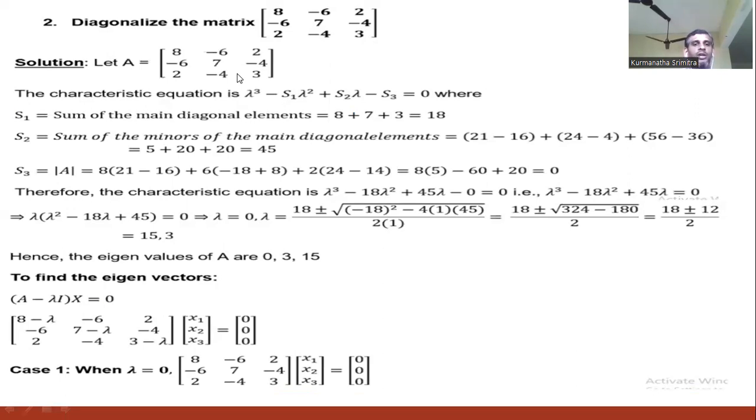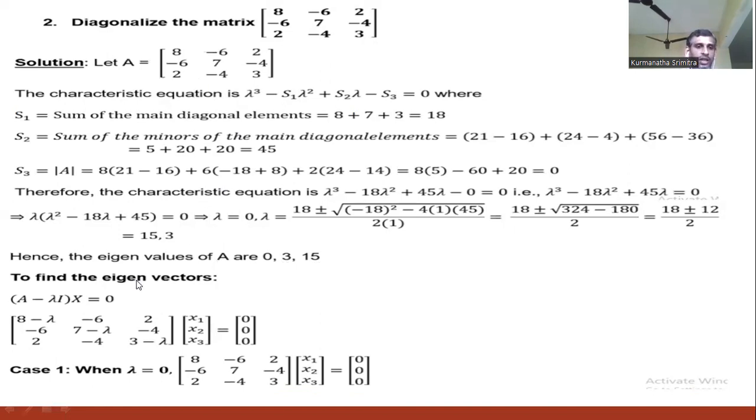By previous knowledge, you can calculate s1 and s2: s1 is the sum of the roots, s2 is the sum of the roots taken two at a time, and s3 is the product of the roots. These values become, so the lambda values are 0, 3, and 15. These are the three eigenvalues for the matrix A.